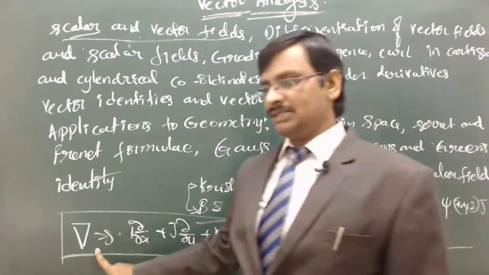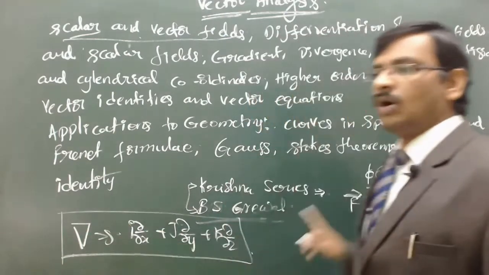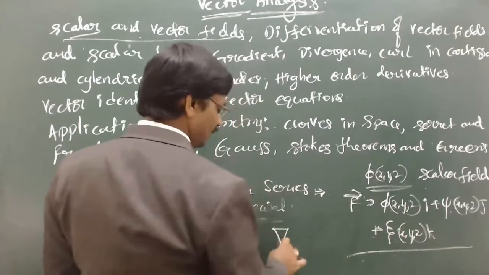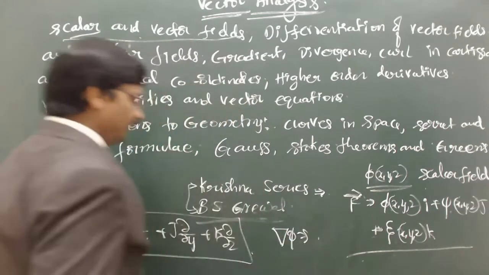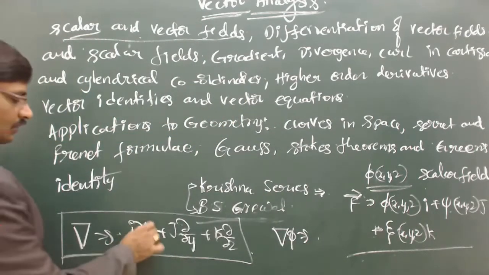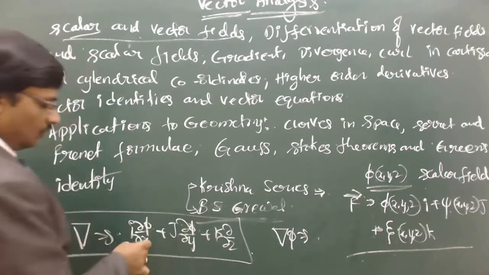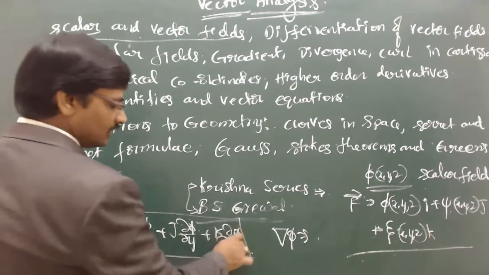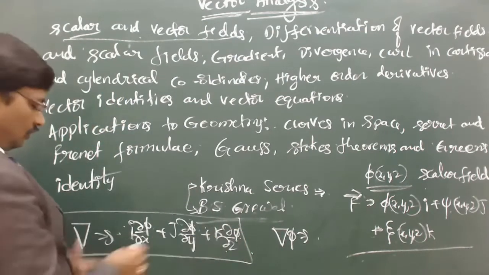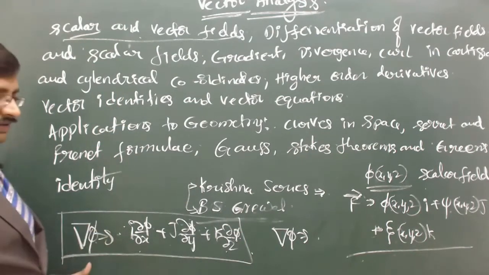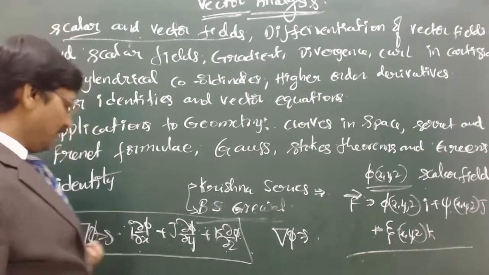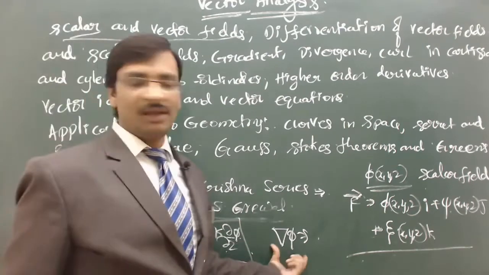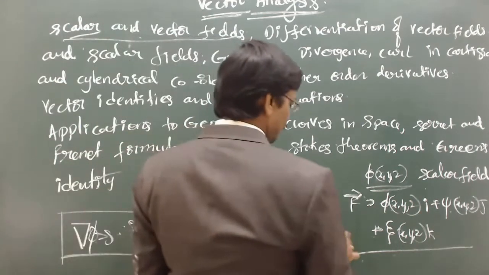Once we define this, del is operated on a scalar field. For example, del phi is nothing but ∂phi/∂x times i, ∂phi/∂y times j, and ∂phi/∂z times k. So this is how you can operate del on phi. A vector operator operated on a scalar field is what is defined as the gradient.